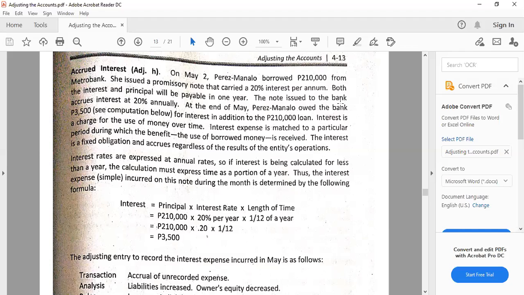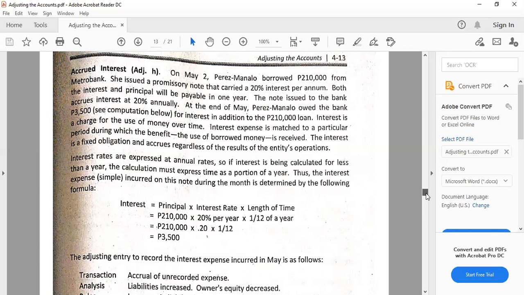In this example, we have principal of 210,000 given 20%, rather, that is the interest for the year. And then this is good for 1 month, I suppose, because that is on the month of May, and then the computation is for that month. Okay, so that's 1 over 12. And so that we are going to simplify. Of course, prior we need to be able to substitute the values and simplify to get 3,500 interest.